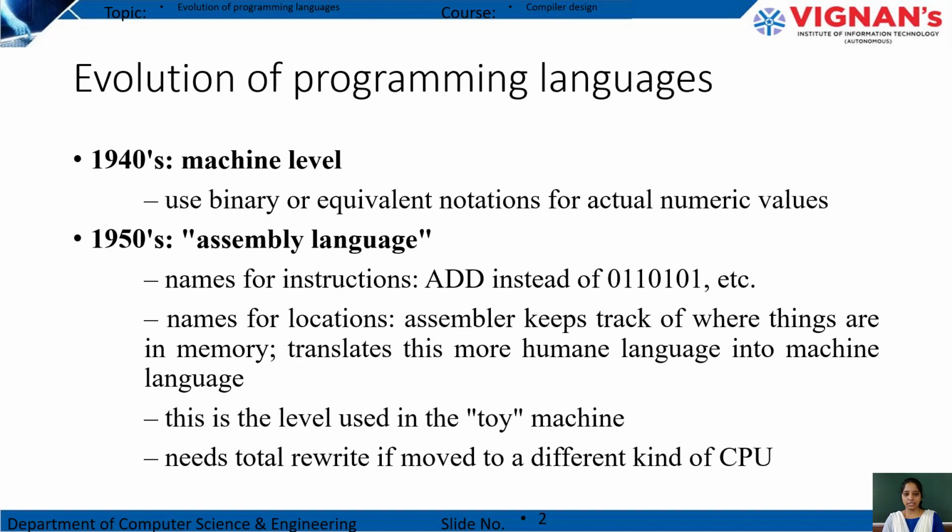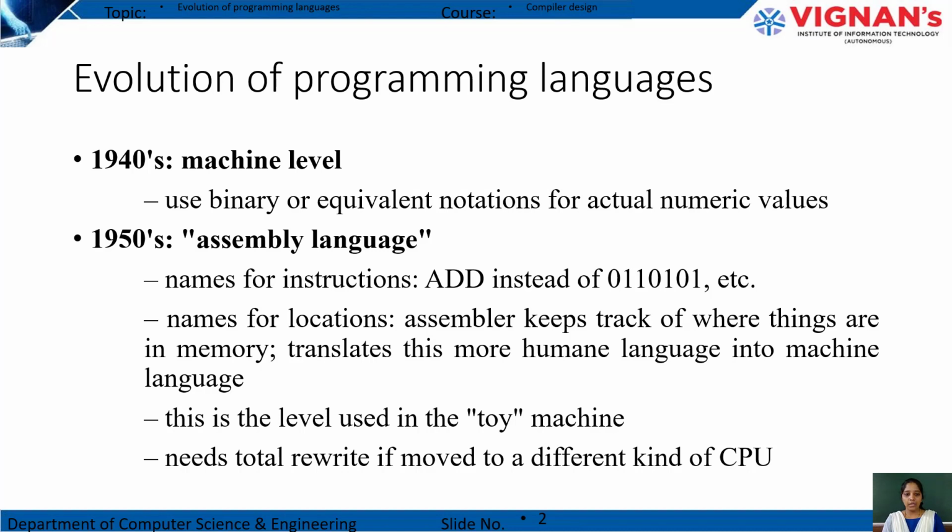For a particular task. Then in the 1950s they developed assembly language. Assembly language is nothing but a set of mnemonics. Mnemonics are nothing but some meaningful English words, that means names for instructions. For example, if you want to add 2 integers or 2 binary numbers, there is a mnemonic in assembly language, that is ADD. ADD is a mnemonic. If you write ADD, then it adds the values in the particular registers.